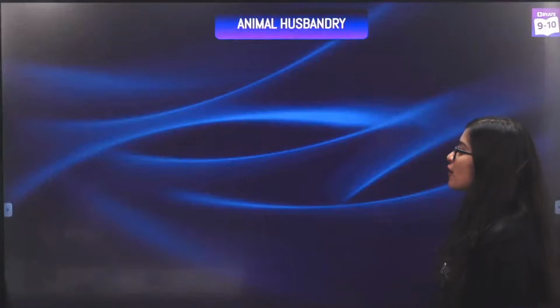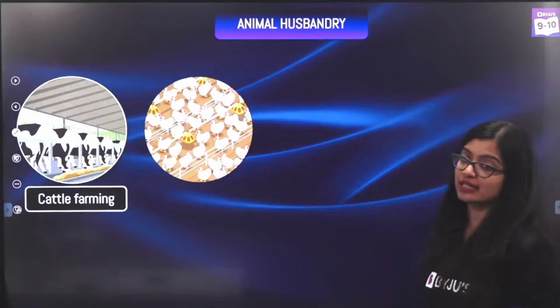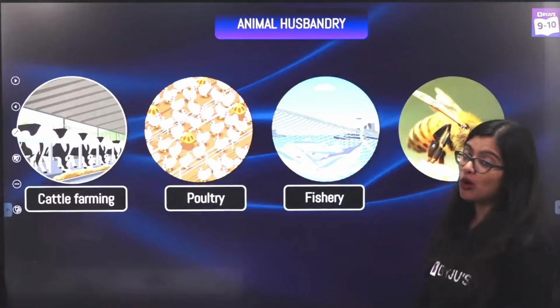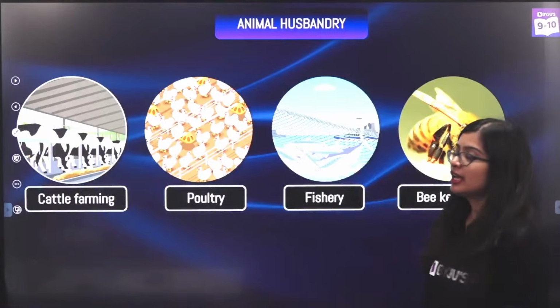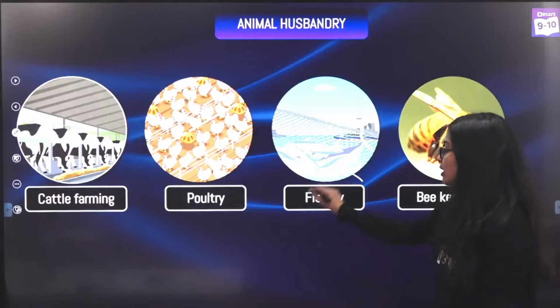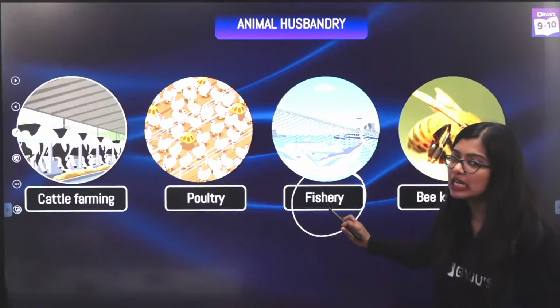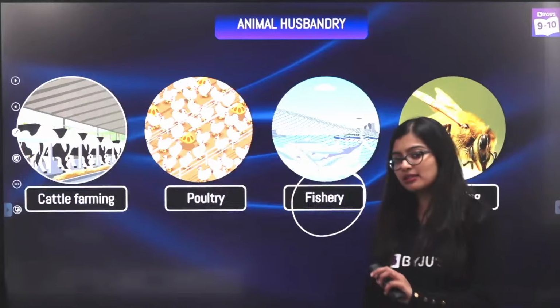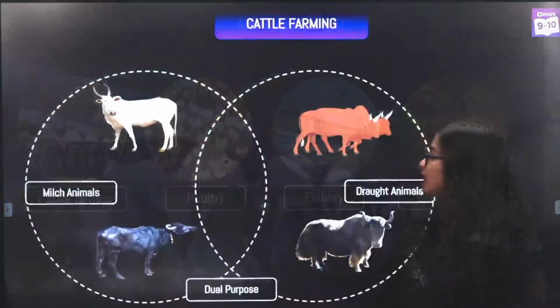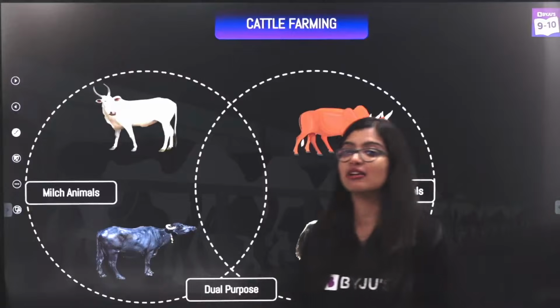So the first one we are going to quickly look at is cattle farming, after which we look at poultry, fisheries, beekeeping. Now in this, the tricky part is only your fisheries, so we'll spend a little bit of time here, but the rest of it is very easy. So first up, we'll talk about cattle farming.